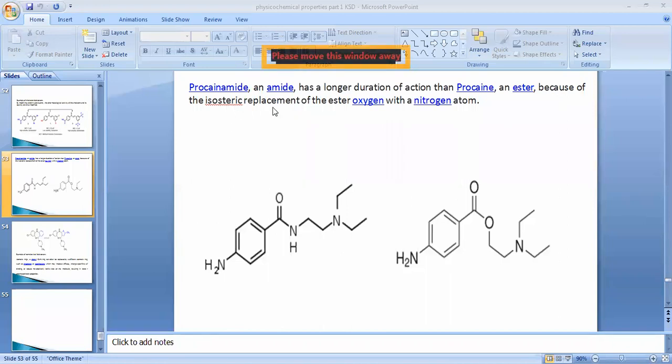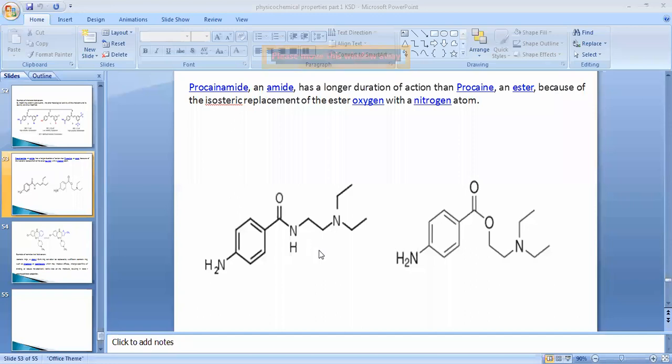Because of the isosteric replacement of ester oxygen with a nitrogen. So this nitrogen atom, in the case of procaine, it is substituted with oxygen, and this procaine molecule is going to give the shorter duration of action than the amide compound.